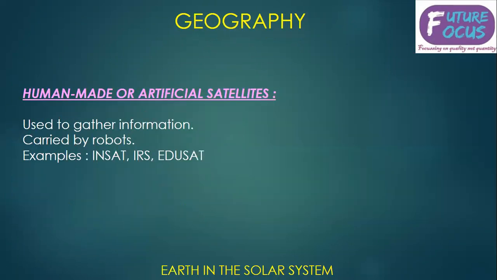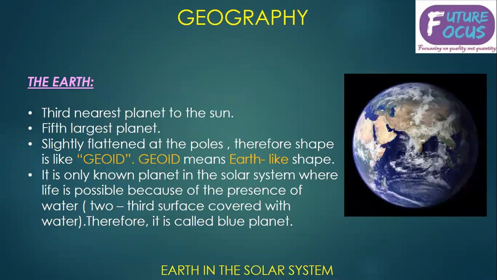Now let's talk about, we have discussed the moon is a natural satellite. Now let's talk about artificial satellites. Artificial satellites are human made. Why is there a need to develop artificial satellites? Because we need to gather information about the atmosphere and about the celestial bodies. So to gather information, there is a need for artificial satellites. They are carried out by robots. Examples of artificial satellites are INSAT, IRS, EduSat.